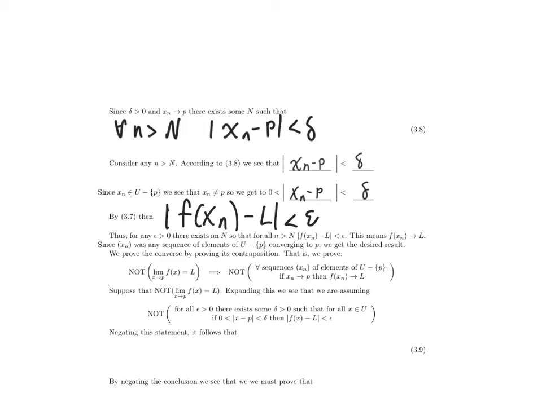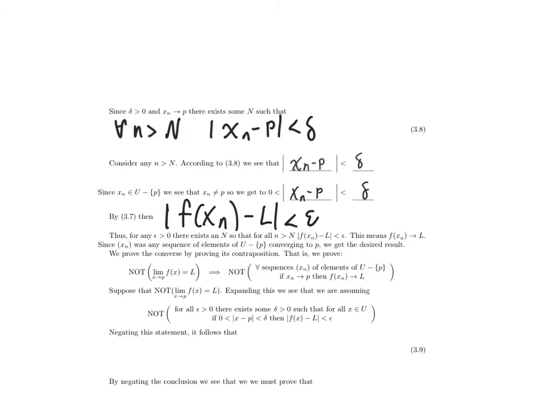Well, let's follow the same logic. Let's assume not the limit as x approaches p of f of x is equal to L. So f of x does not converge to L. And I'll need to prove that it is not true that for every sequence xn of elements of U minus p, if xn converges to p, then f of xn converges to L. I need to show that this is not true.